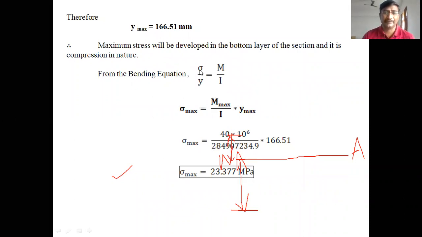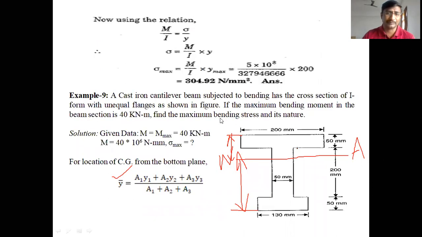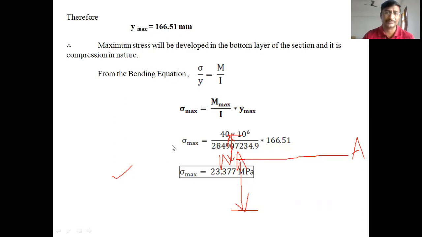So from the bending equation, sigma by y equal to M by I, sigma max is equal to M max by I into y max. Here, the maximum bending stress at the bottommost layer is equal to the maximum bending moment given in the problem. What is the maximum bending moment value? It is 40 into 10 to the power of 6 Newton mm. Here I substitute 40 into 10 to the power of 6.